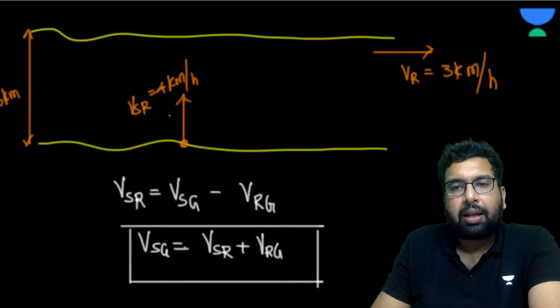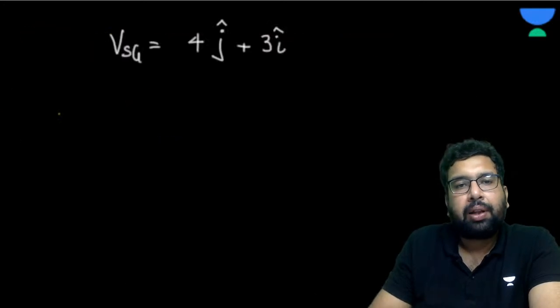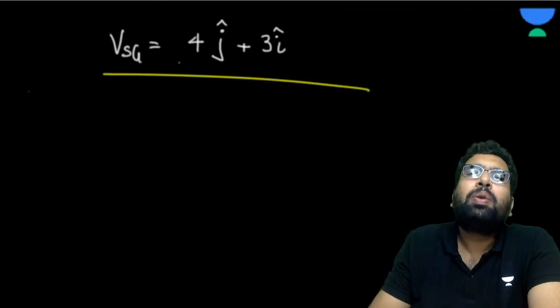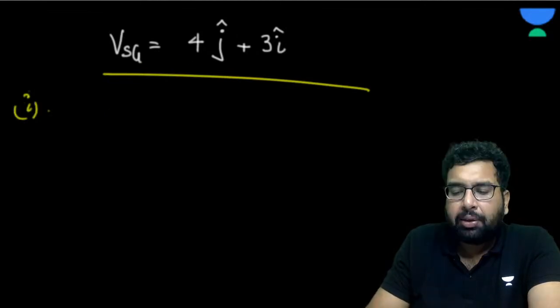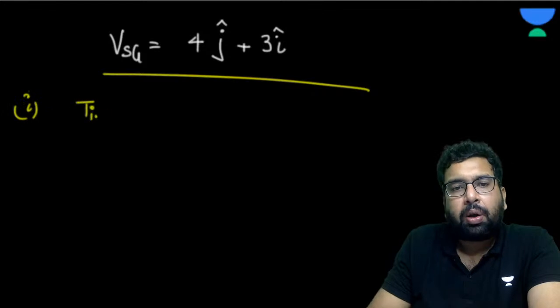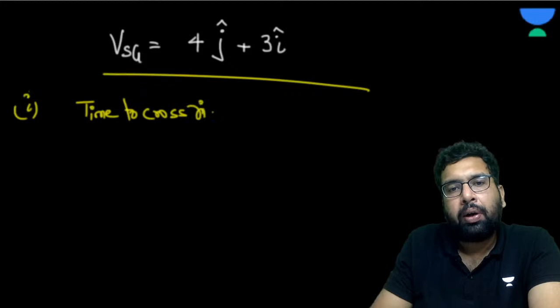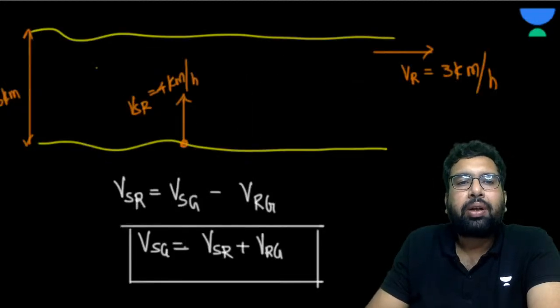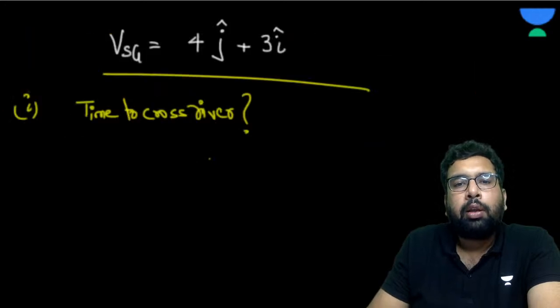Now, what can they ask you? Once you get the velocity of the swimmer with respect to the ground, the question is over only. Now they may ask you what is the time to cross the river. So what is going to be the time to cross the river? See, what is the distance he has to move? He has to move 16 kilometer.